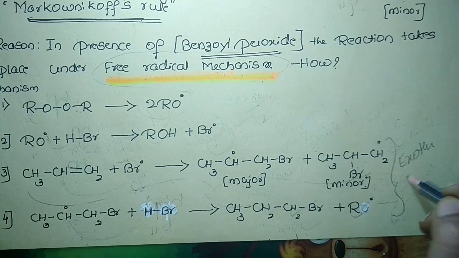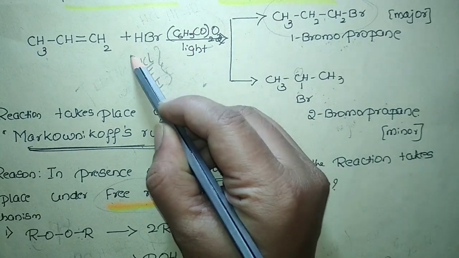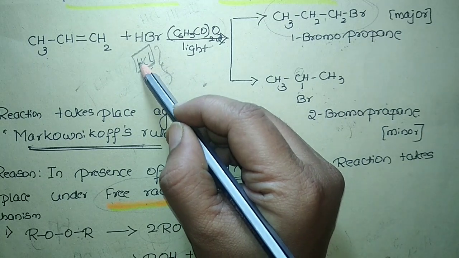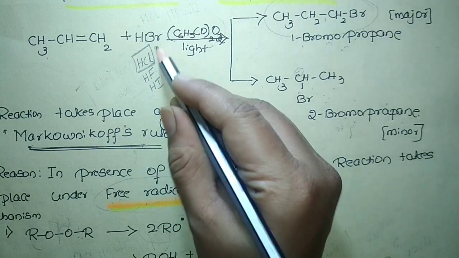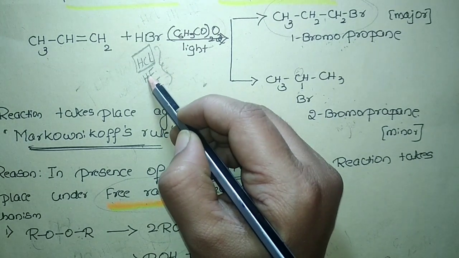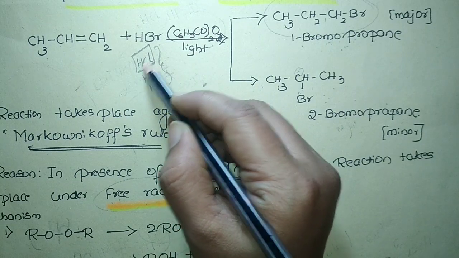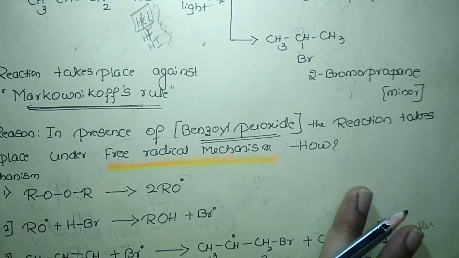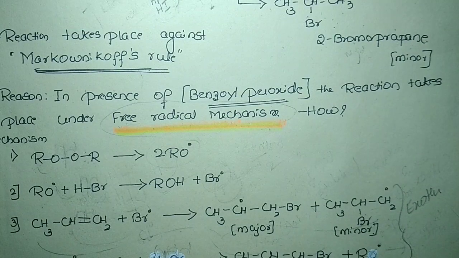This is the condition. Now, if I take HCl over here, I'll go one by one. We know that the HCl and HF bond dissociation enthalpies are higher compared to HI and HBr. Meaning, in order to break the HF bond, I need to provide more energy. At the same time, in order to break the HCl bond, I need to provide more energy. So here, what happens in the propagation step?